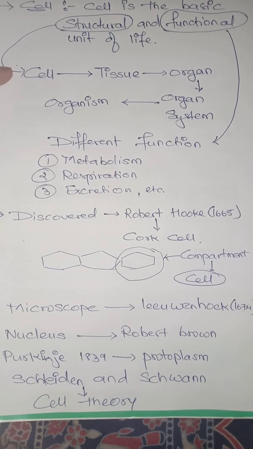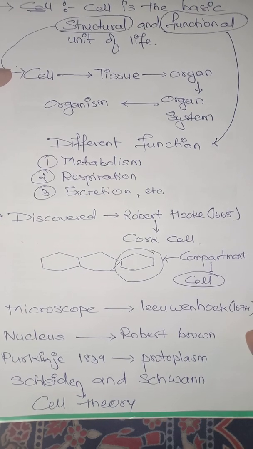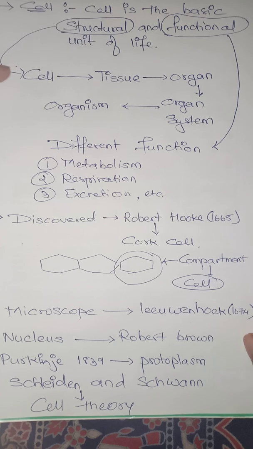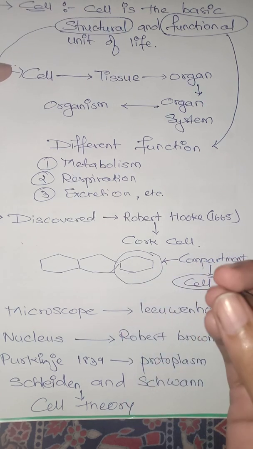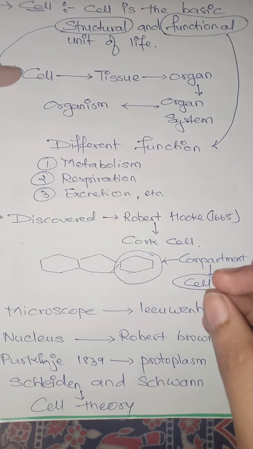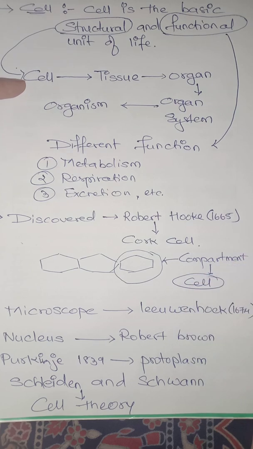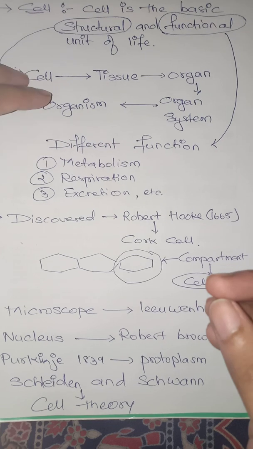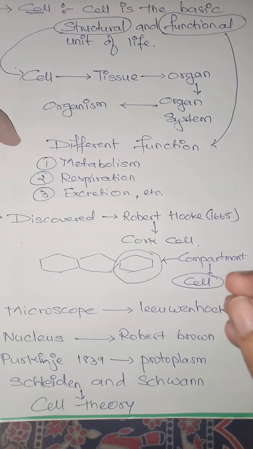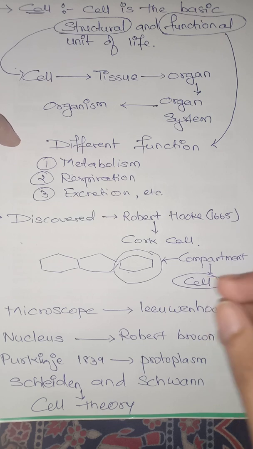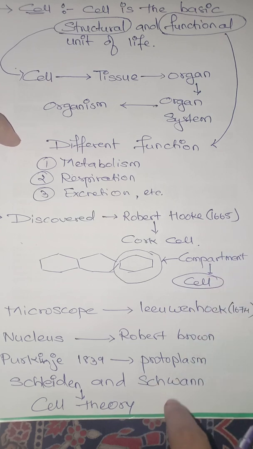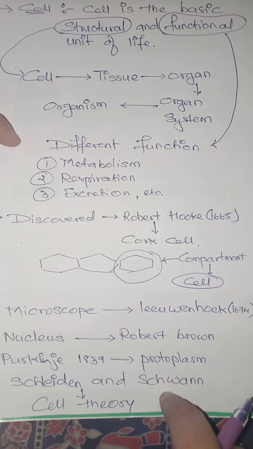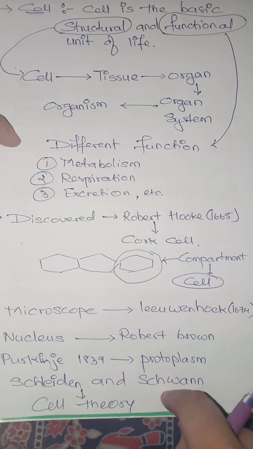And under this cell theory they said that all the plants and animals are made up of different types of cells, and these different types of cells will have different functions and they will combine together to form different kinds of tissues, right? And all the organisms are made up of cells. These were the two things which were mentioned by Schleiden and Schwann.